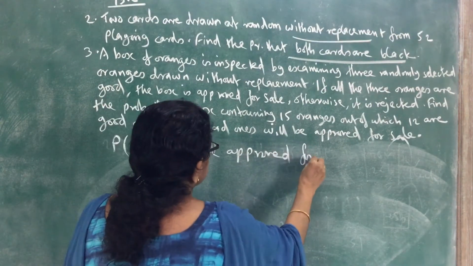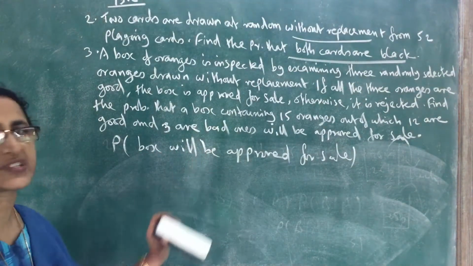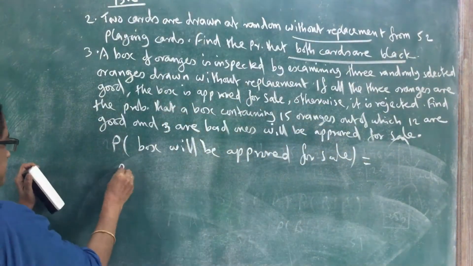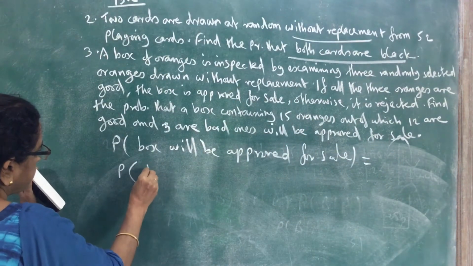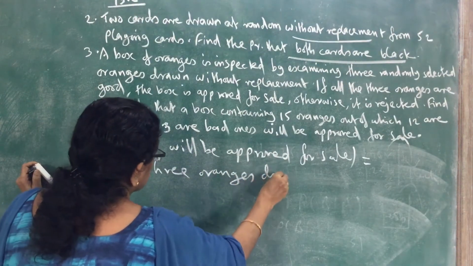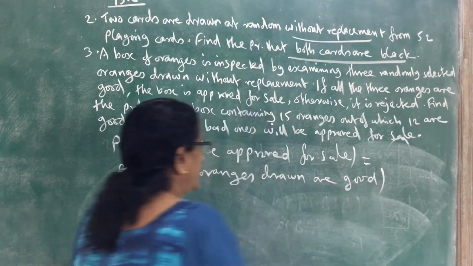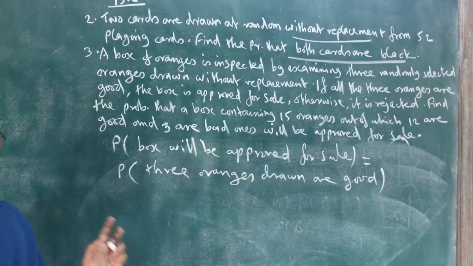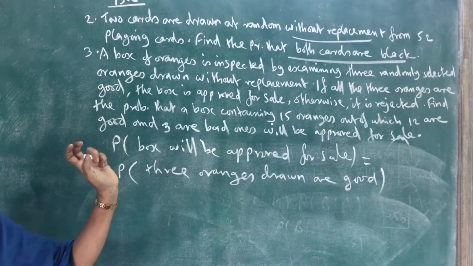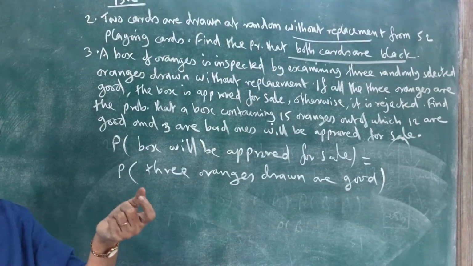So to find the probability that the box will be approved for sale, it is enough to find the probability that all the 3 oranges drawn are good. And remember that the 3 oranges are drawn one by one without replacement.